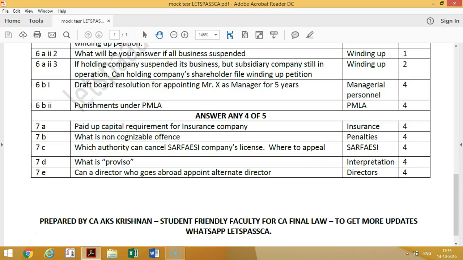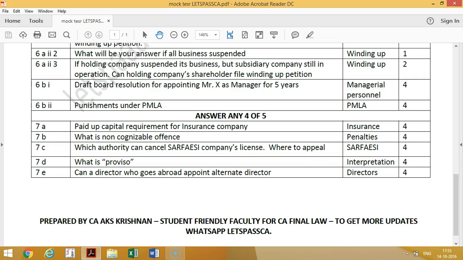Then paid up capital requirements for insurance companies. So this is now 100 crores paid up capital, no? 100 crores for general insurance, 100 crores for life insurance. And if the general insurance company is also doing medical insurance, health insurance, then exclusively another 100 crores. Then for reinsurance business, they have to bring in 200 crores. And net owned funds for reinsurance company, 5,000 crores is necessary.